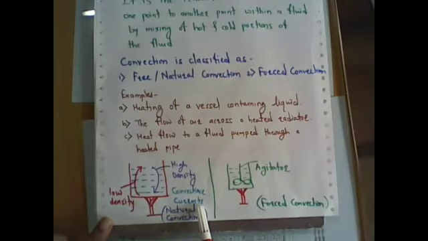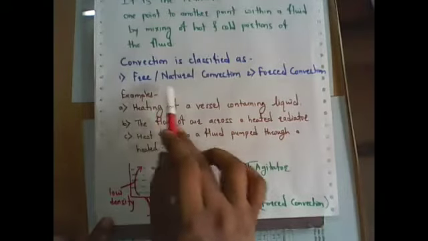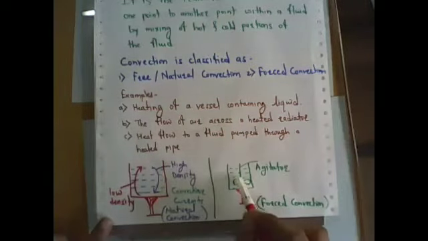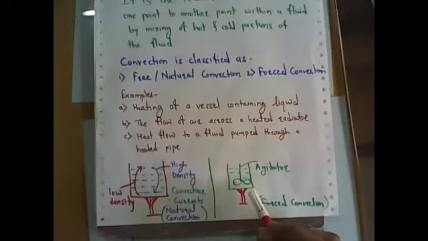So when convection occurs naturally, with the help of density difference, it is called free or natural convection. And when we add an external agency to the phenomenon, that is called forced convection.